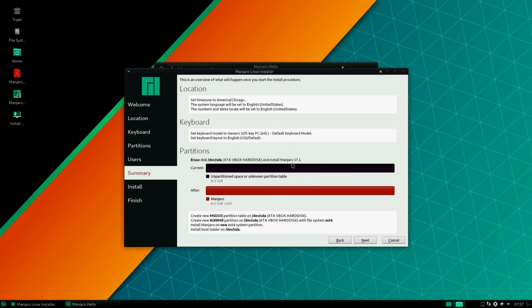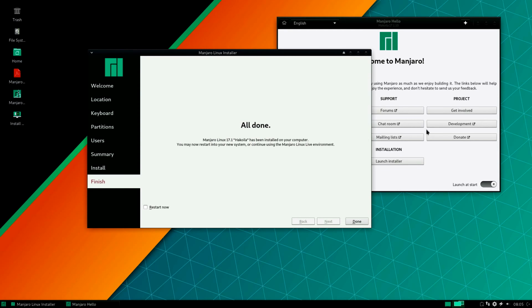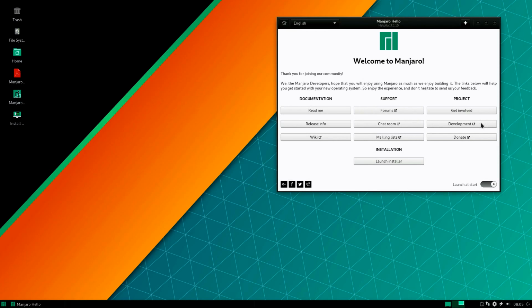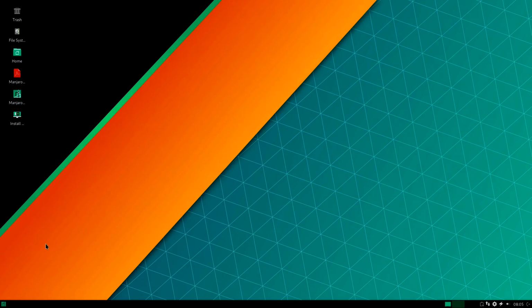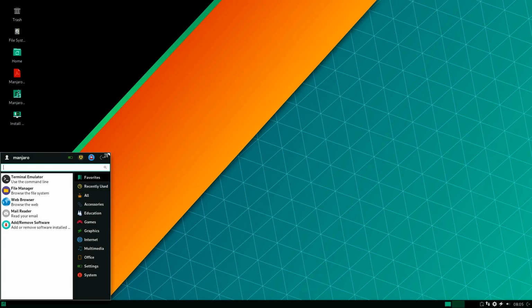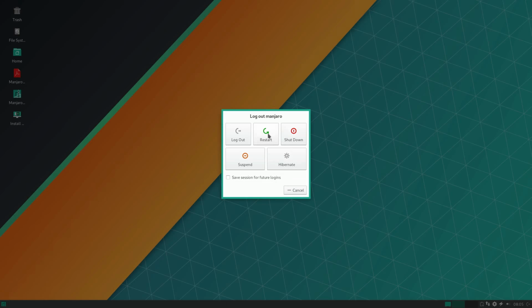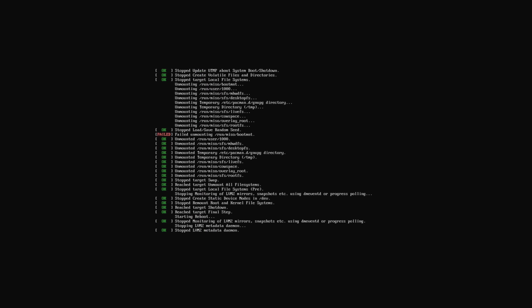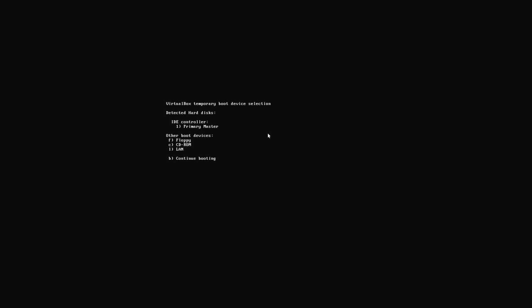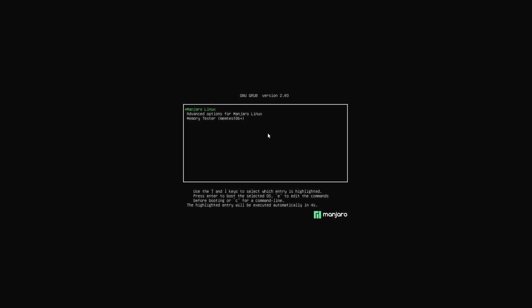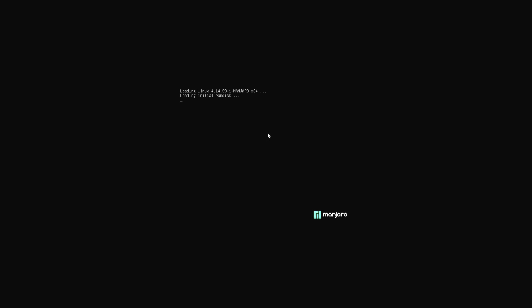Alright, and we're going to install now. And we're done. Yay for being done. We're going to close that. Then we're going to, I think it's this button. Restart, and then hit F12, and then 1, Manjaro. So we're booting.